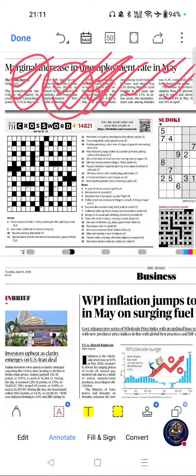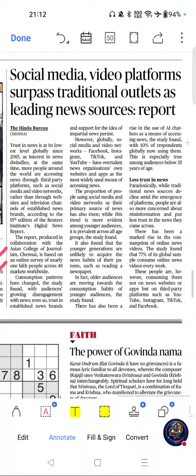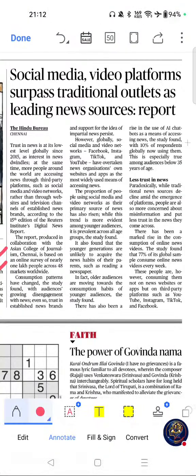Move on to the next important article from this page, this one. Social media: video platforms surpass traditional outlets as leading news sources, report. If you see the importance of this article, digital governance and misinformation are major UPSC topics. AI and media ecosystem questions are increasing, and this is relevant for democracy and information integrity.